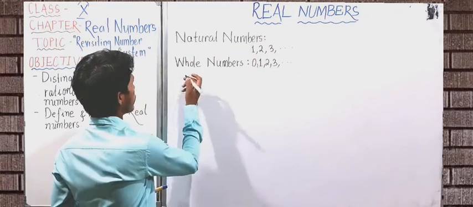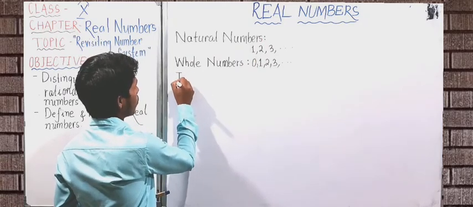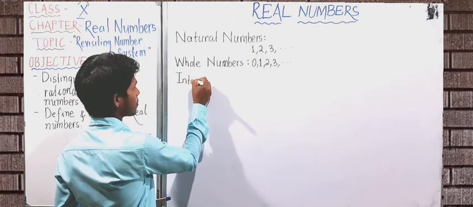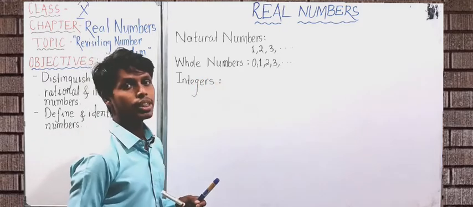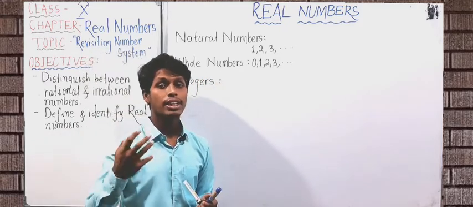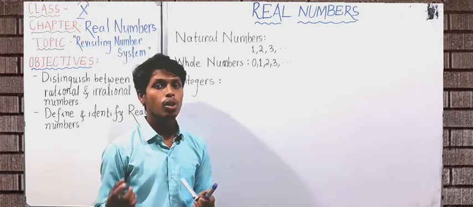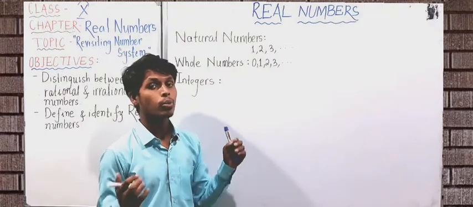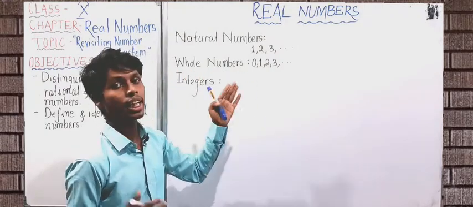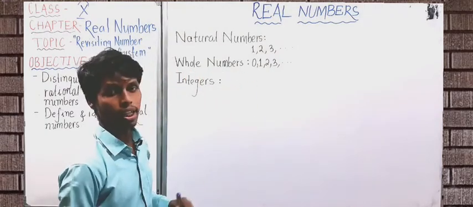Okay, so next in class 7 we studied about integers. Integers means, to represent anything that is less than 0, we used negative numbers, and the negative numbers when added to this whole number set, the whole set now is called integers.